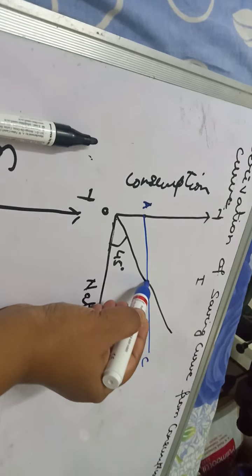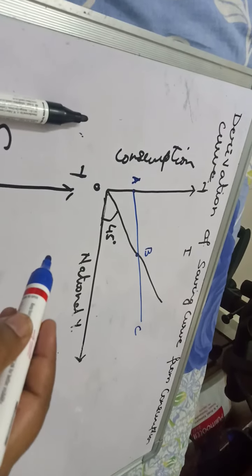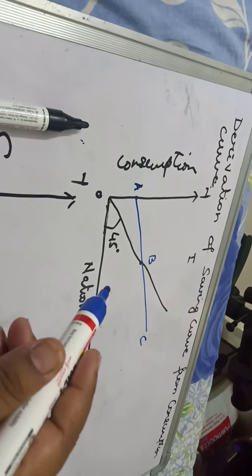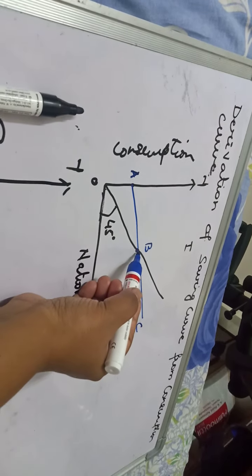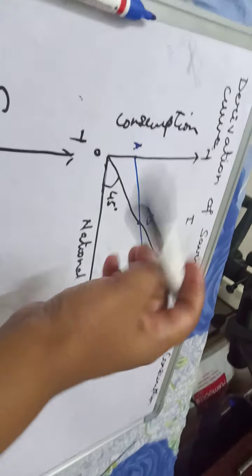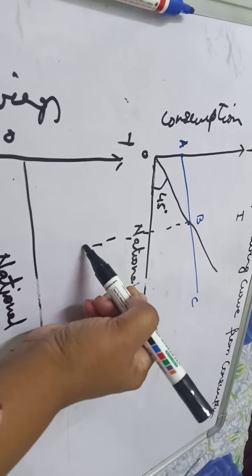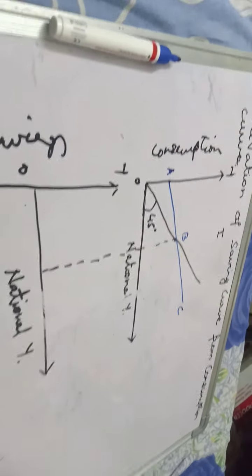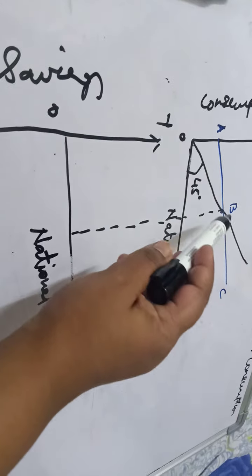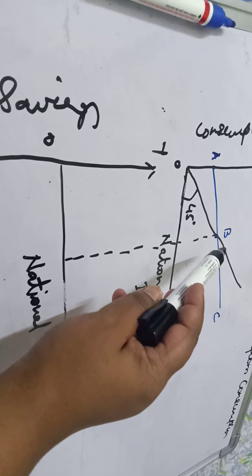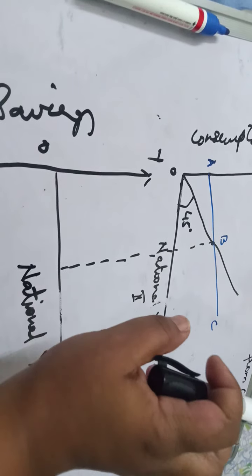Wherever this consumption curve intersects the line of reference, it's called the break-even point. And what is the significance of this break-even point? Consumption is equal to income. We're going to make a perpendicular which will be extended to the second diagram. Now when consumption is equal to income, it means that there is no saving. Saving is equal to 0.